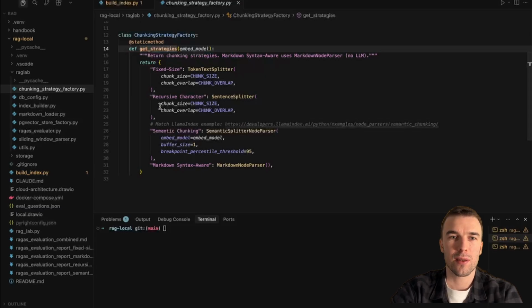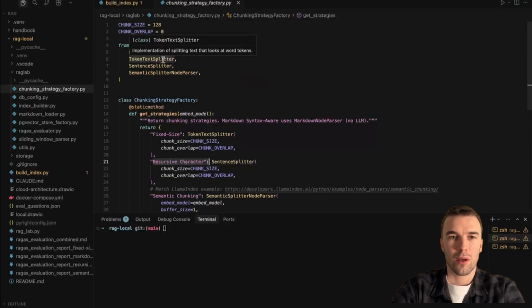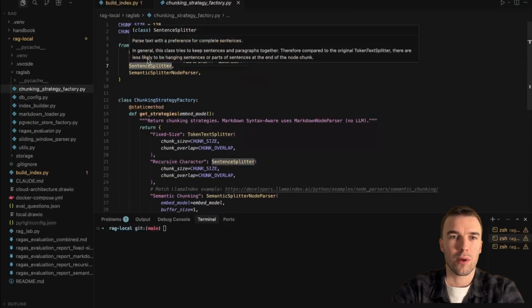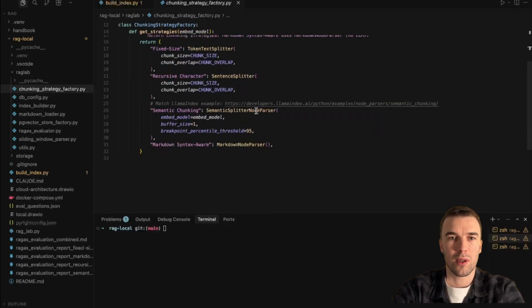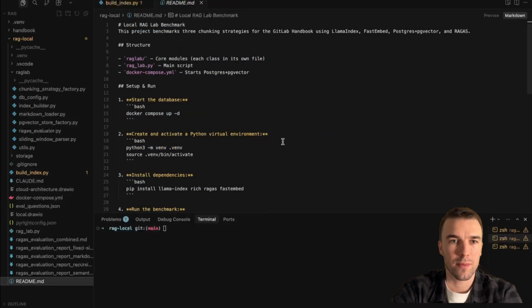We have fixed size, recursive character chunker, semantic chunking, and markdown syntax-aware chunker. All of them we're getting from LlamaIndex. It's also a popular framework for building indexes. So let's start building the index.